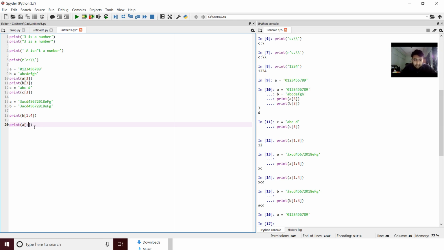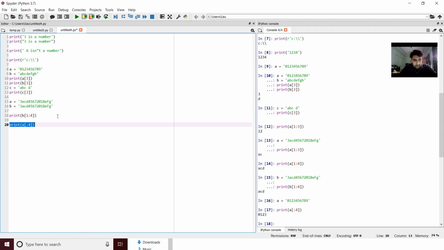The second value that I will write in this bracket is known as the limit. Just like this is a lower limit and this is an upper limit, we use a colon to separate the upper and lower limits. Over here, when we use a colon, we mean everything, and when we use a number, it means limit. We need everything up to 4. So we need everything up to the 4th index. This is what this type of expression means, right? It always gives you -1, so 0 1 2 3, that's what you have, everything up to the 4th index.